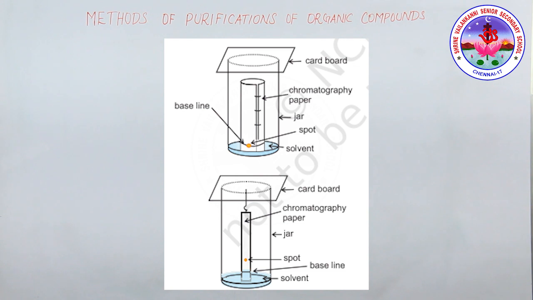See, this is paper chromatography, with chromatography paper in two different shapes. In the first one you can see the baseline, the chromatography paper, jar, spot and the solvent. Then the next one has the chromatography paper, jar, spot, baseline and solvent. You can see the difference.